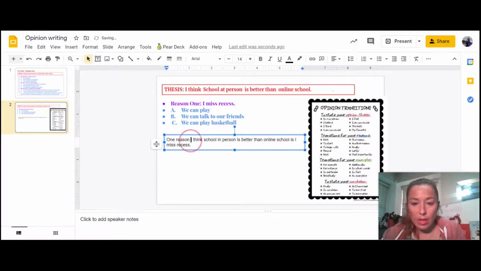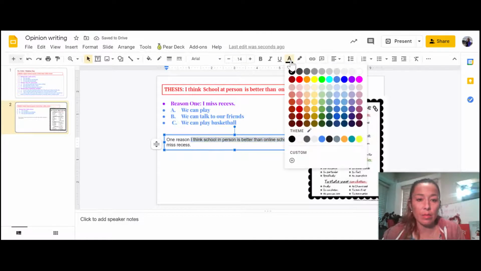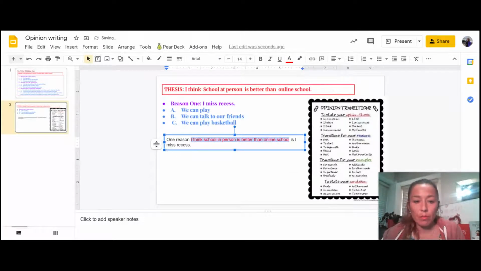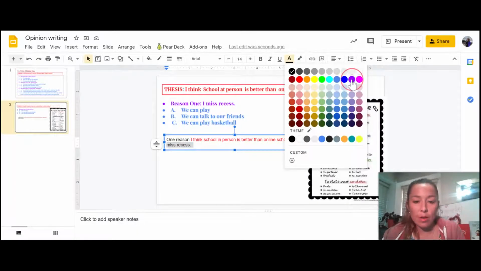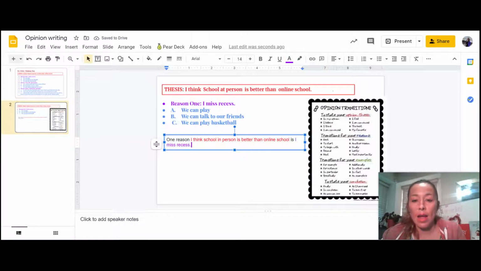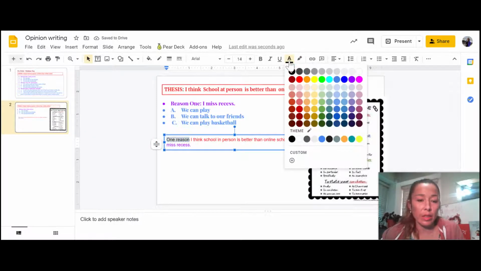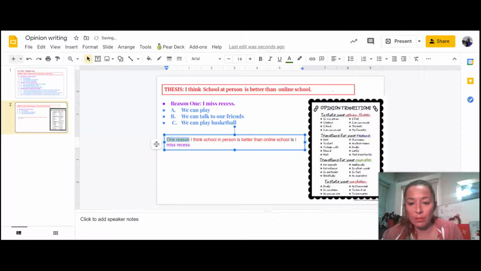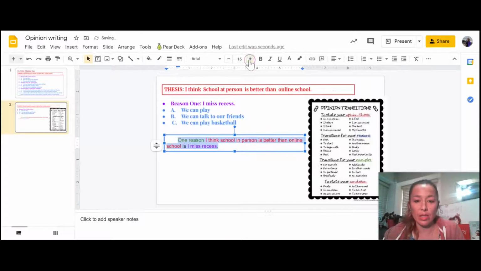So just so you can see what I'm doing here, there is her thesis right there in the first sentence. I'm going to make it red just so you can see. And her first reason is also right there in the first sentence. So she's saying what her opinion is and then one of the reasons why. And one reason is a linking phrase. We like to do those in green just so they stand out. I'm going to push the tab key and indent right away. Let's make this a little bigger so everyone can see. So we start with linking phrase, thesis, and the first reason.